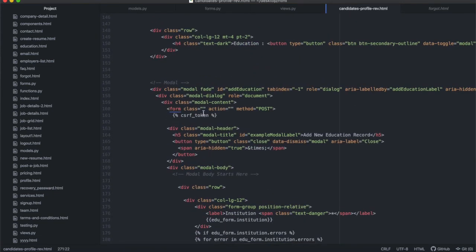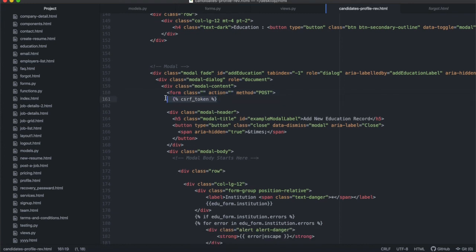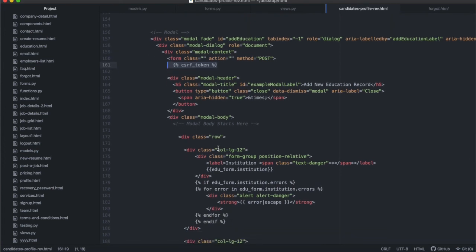Where the form opens at the top over there, the most important thing to specify is your method post. Actually, you don't need a class, and the action we haven't been using. It will just submit to the same URL that we're at. And then very, very important, do not forget the CSRF token. After you've done that, then you're going to do it like a normal form.